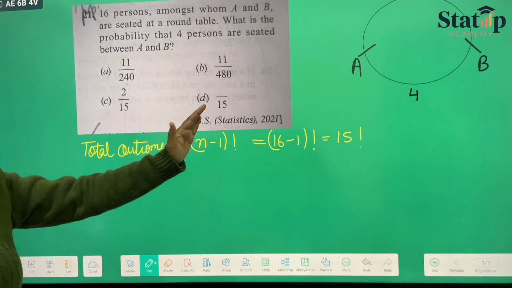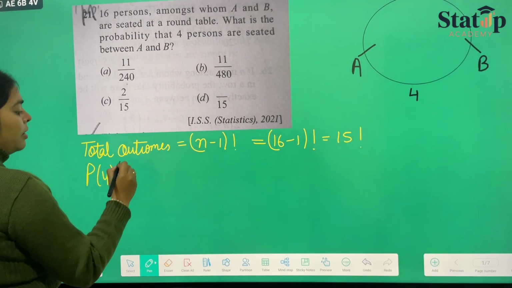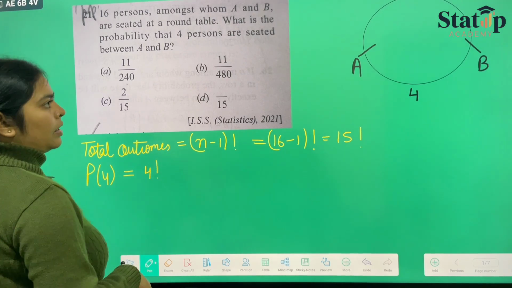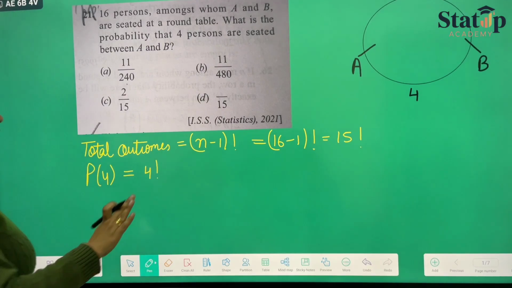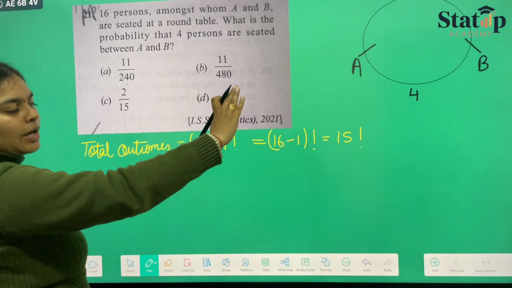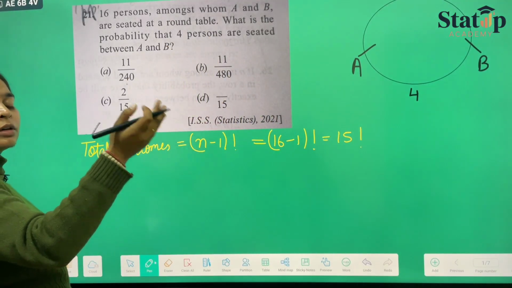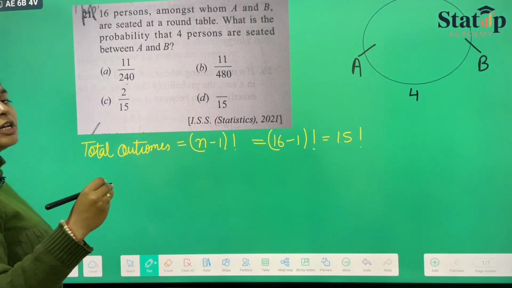Now 4 persons sit between A and B. First of all, we have fixed the seats of A and B. Now, out of the rest, 16 minus 2 is 14, and we have to place 4 persons.